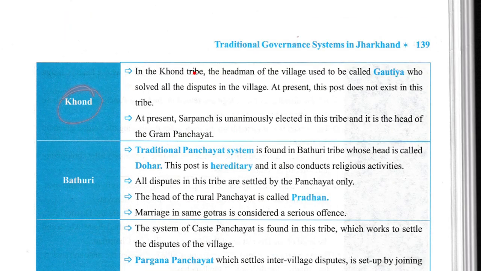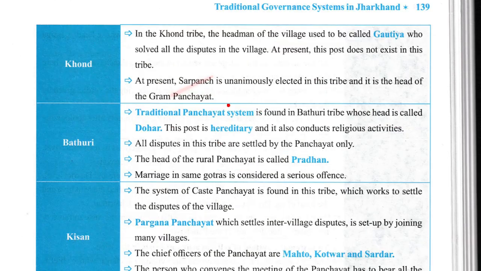Now Khond. In the Khond tribe, the headman of the village used to be called Gautia, who solved all disputes in the village. At present, this post does not exist in the tribe. At present, Sarpanch is unanimously elected in this tribe and is head of the Gram Panchayat.